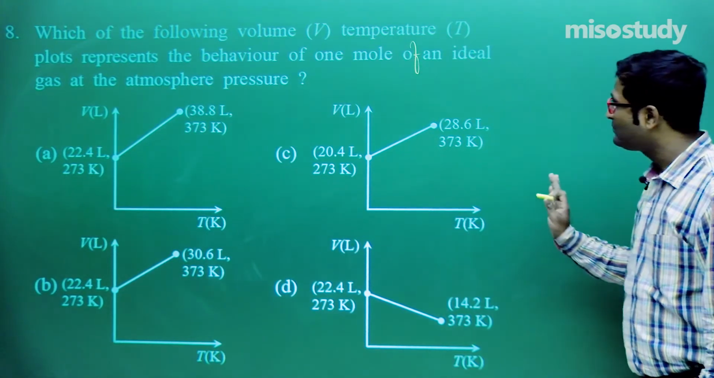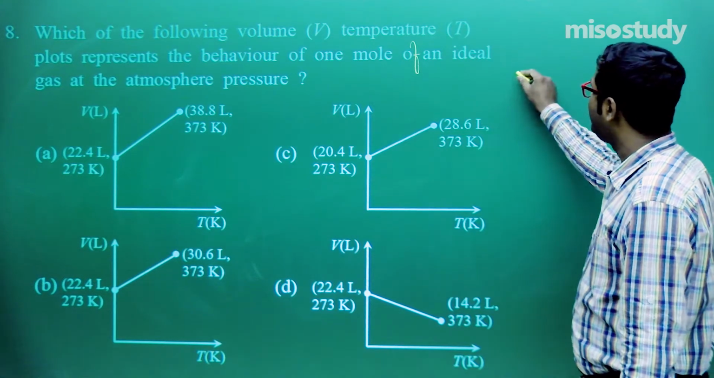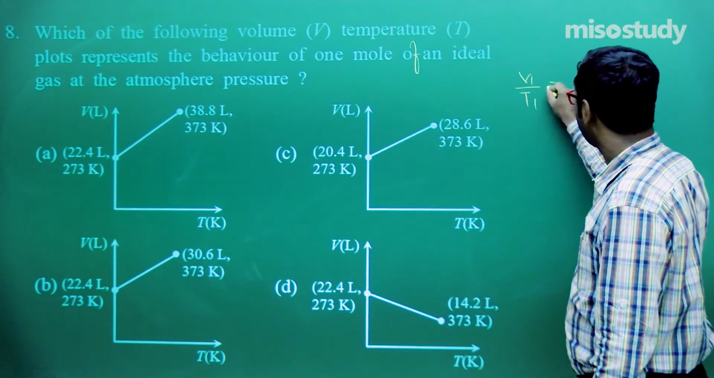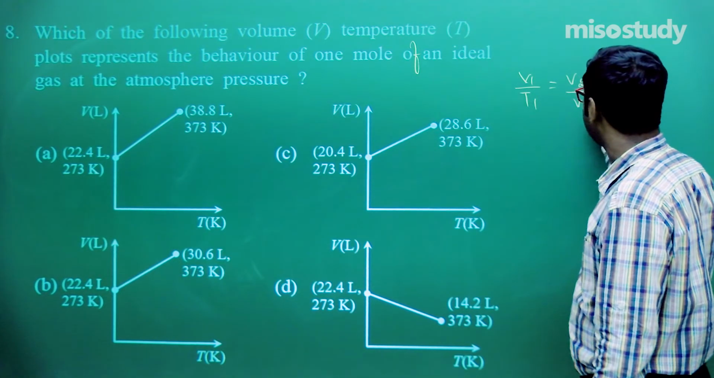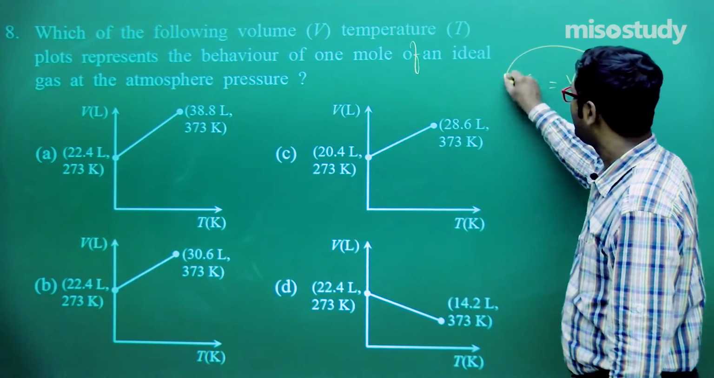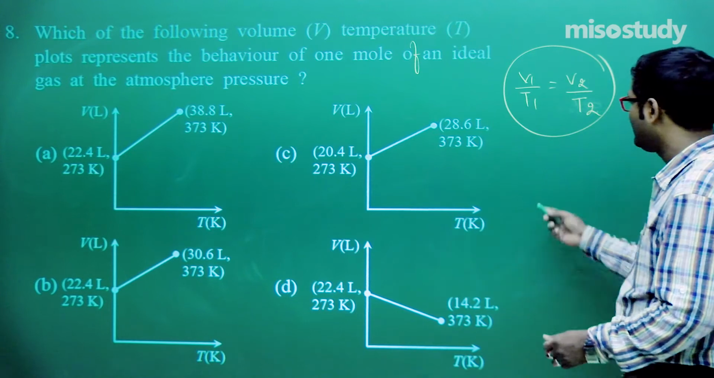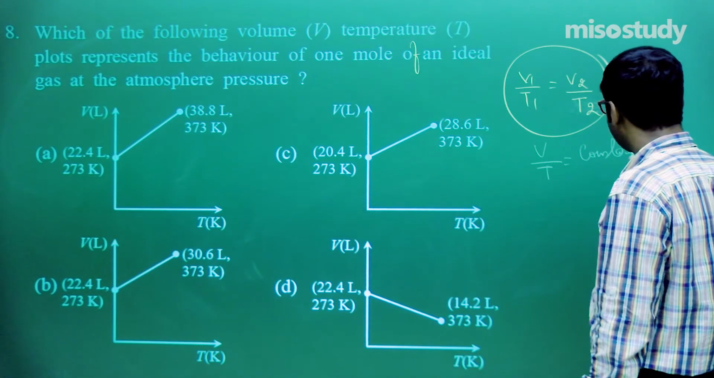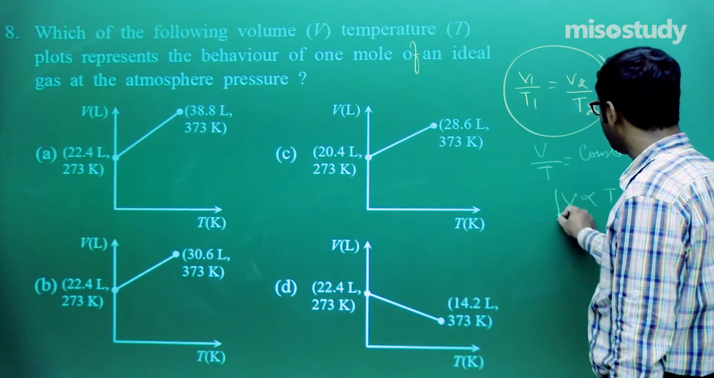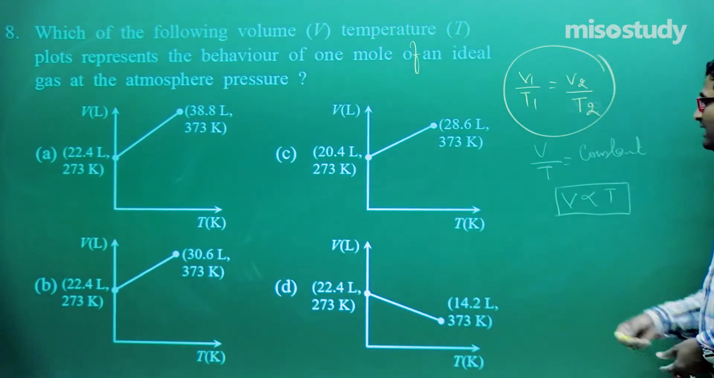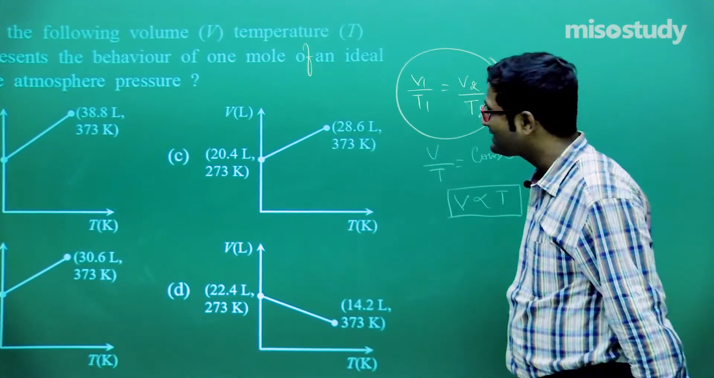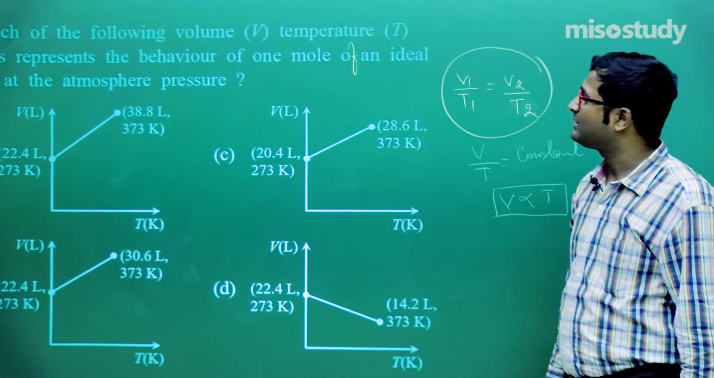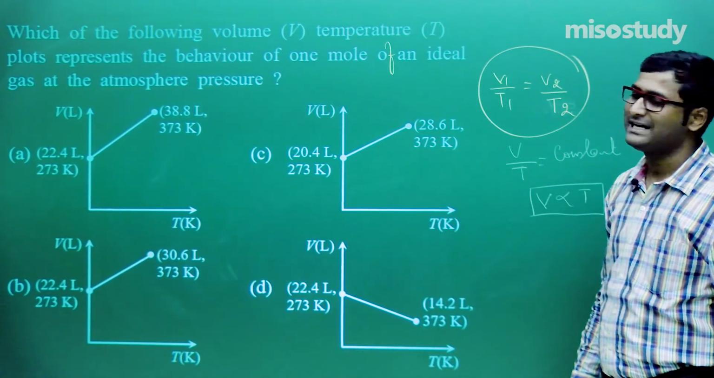Clear? As we know, the graph between V upon T, clear to you? The formula is V1 upon T1 is equal to V2 upon T2. Do you remember this? That means V upon T is equal to a constant. That is, V is directly proportional to T. At every stage V upon T is equal to a constant. That is the case here for the graph. Now according to the question, which of the following volume-temperature plots represents the behavior of 1 mole of an ideal gas at atmospheric pressure?